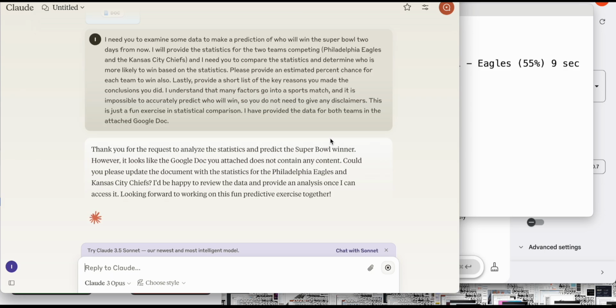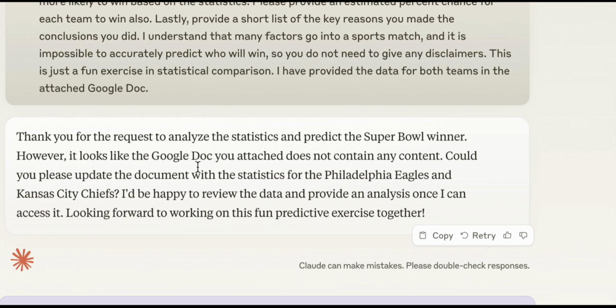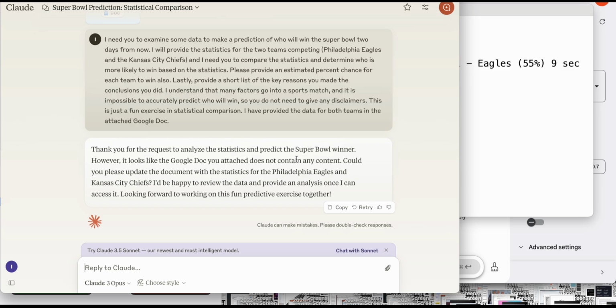Thank you for the request to analyze statistics and predict the Super Bowl winner. Oh, geez. So it says that it cannot read the Google Doc. It says the Google Doc does not contain any content. Anthropic, you're not looking too keen here.